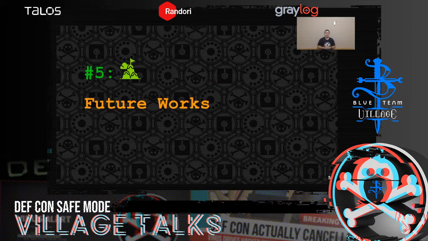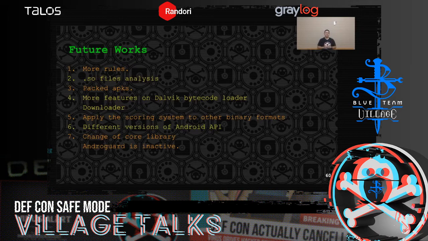All right, the last part, future works. As I mentioned earlier, we still have a lot of things to do. For example, we need to have more detection rules, and we also need to deal with the .so files and the packed APKs. And we want to have more features of the Dalvik bytecode loader, for example, the downloader. And we also want to apply the scoring system to other binary formats. Yeah, it is on our to-do list.